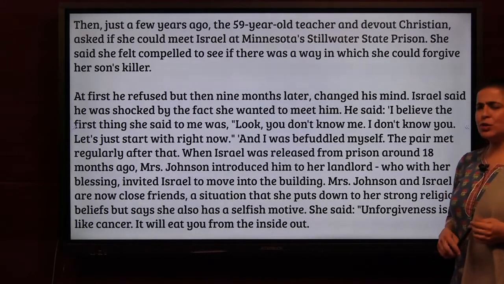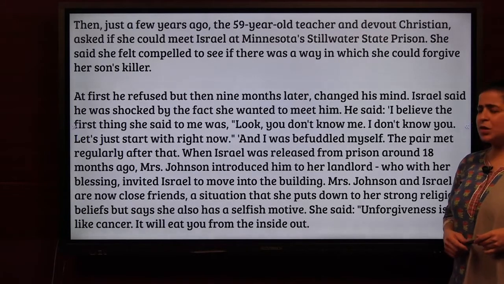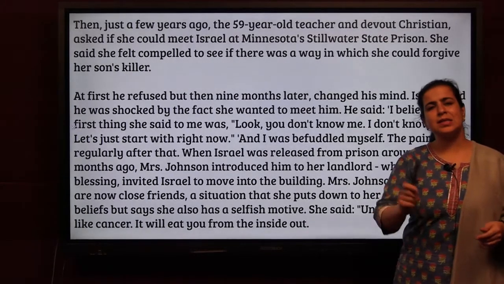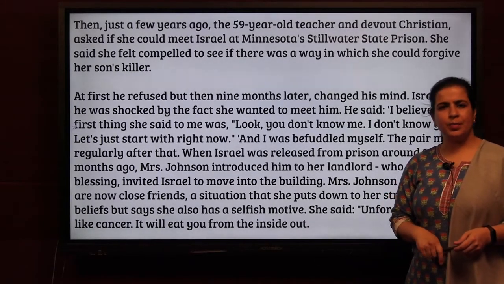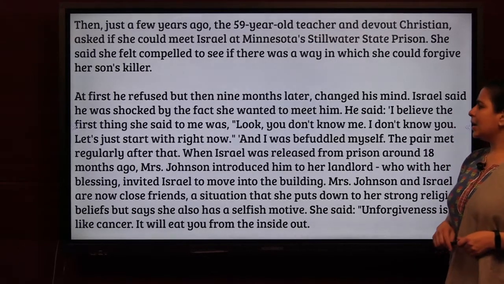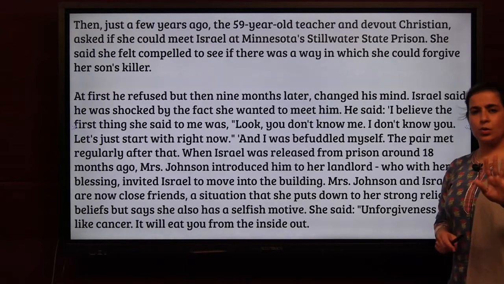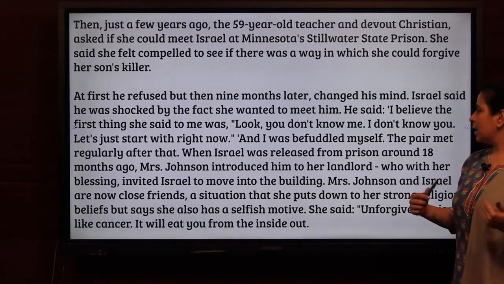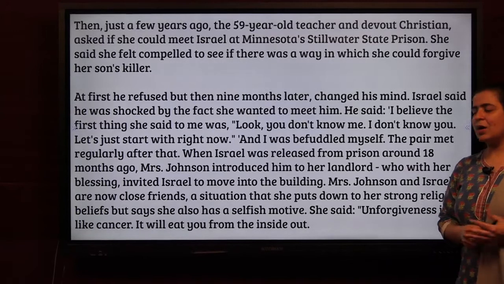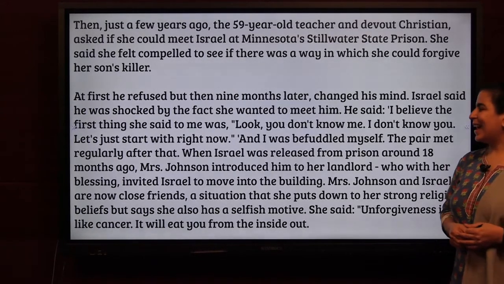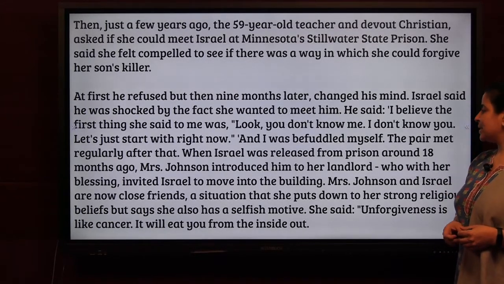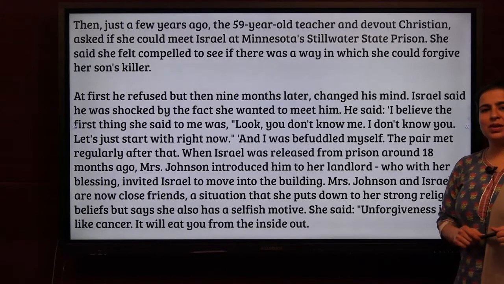Israel said he was shocked that she wanted to meet him. This is her son's killer, and she wants to meet him. Why? He said, "I believe the first thing she said to me was, look, you don't know me. I don't know you. Let's just start with right now." And I was befuddled myself. The pair met regularly after that.